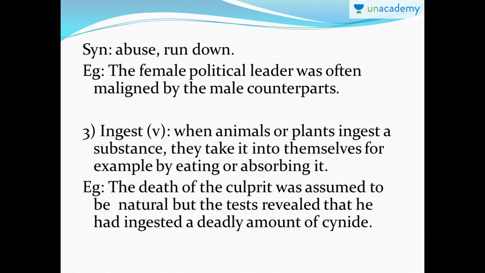Example: the death of the culprit was assumed to be natural, but the tests revealed that he had ingested a deadly amount of cyanide. So culprit is a person who is found guilty of something that he's done wrong. So the death of that culprit was assumed to be natural, but when they conducted the tests on him, the tests revealed that he had ingested, that means he had consumed, a deadly amount of cyanide. Cyanide is, obviously everybody knows, poison.